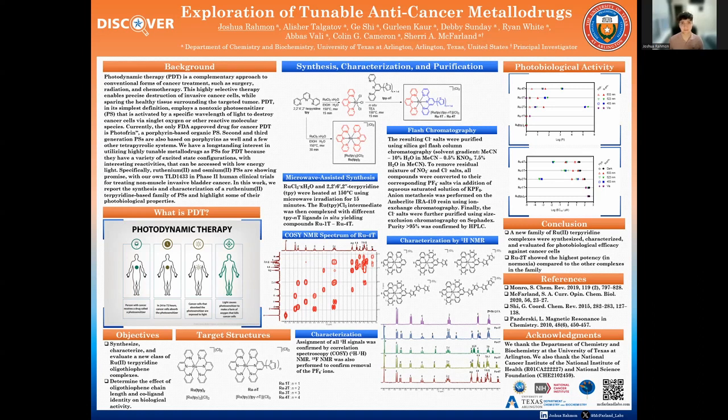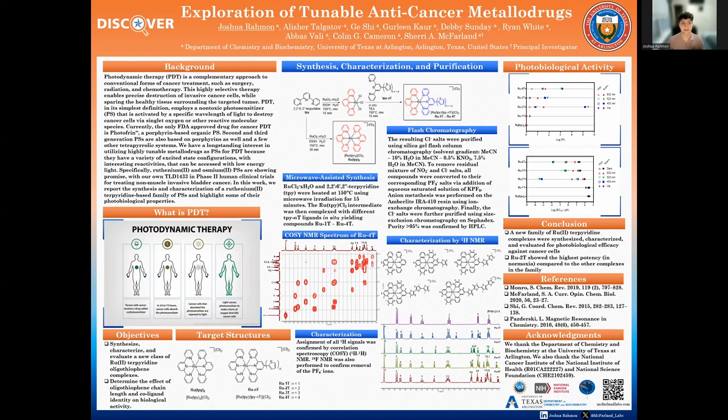radiation, and chemotherapy. In its simplest definition, PDT employs the use of a non-toxic photosensitizer that is activated by a specific wavelength of light to destroy cancer cells via singlet oxygen or another reactive molecular species. Currently, there's only one FDA-approved drug for cancer PDT, which is Photofrin, a porphyrin-based organic photosensitizer. Second and third generation photosensitizers are also porphyrin or tetrapyrrolic-based systems.